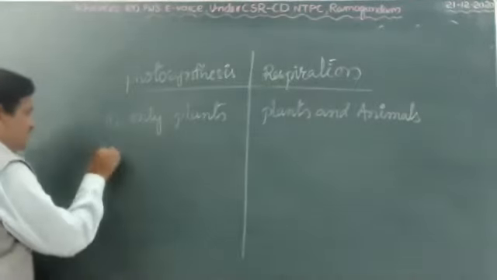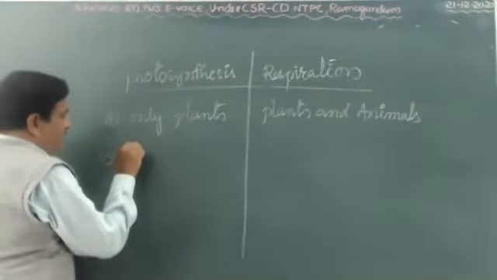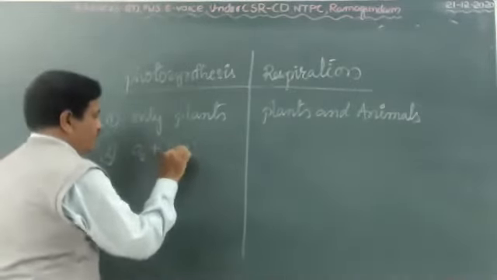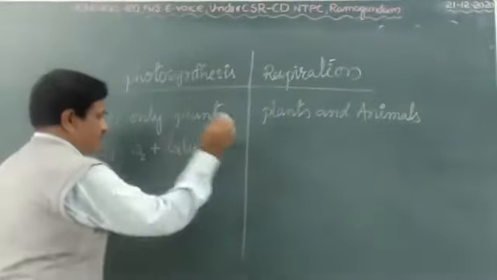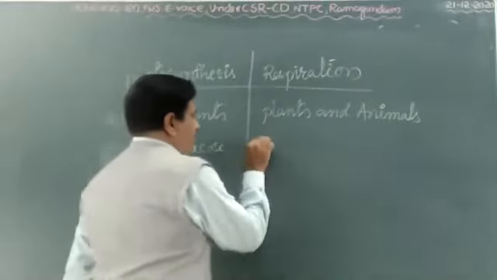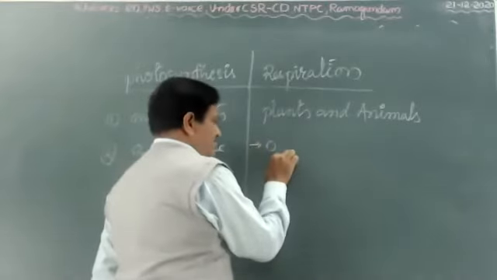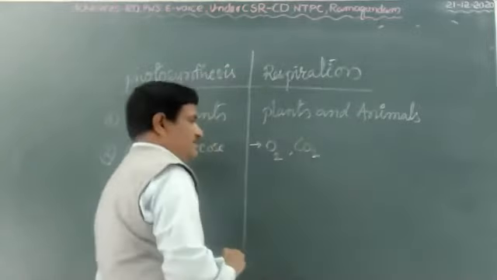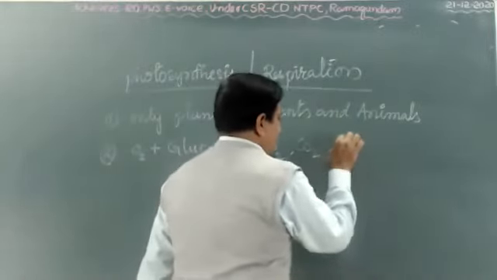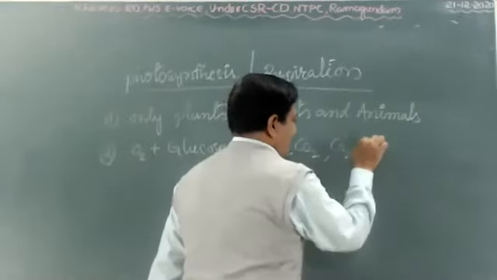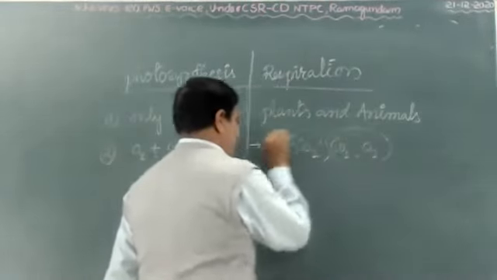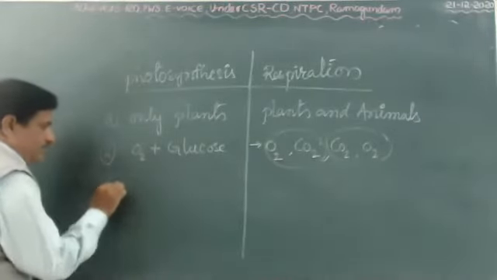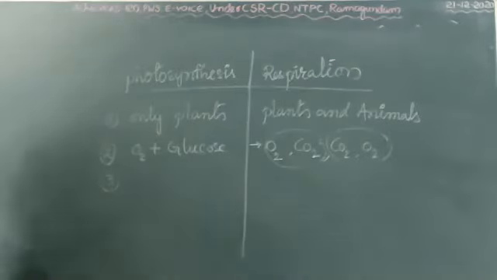Okay, in photosynthesis, oxygen and glucose are released. In respiration, animals absorb oxygen and release carbon dioxide. In plants during photosynthesis, they absorb carbon dioxide and release oxygen. Both are different. Okay, here the third point,